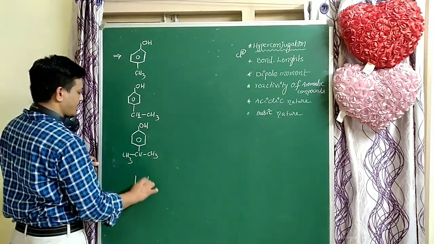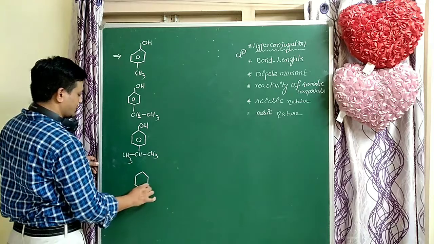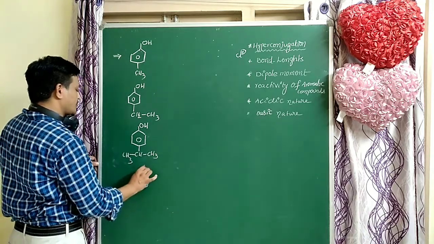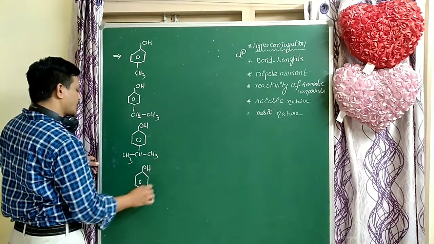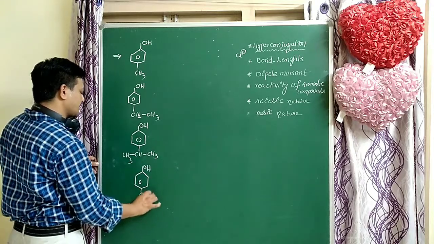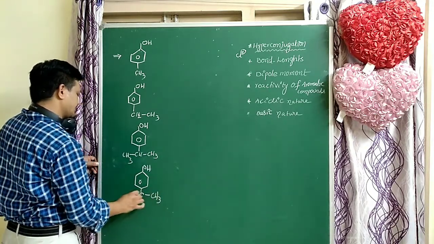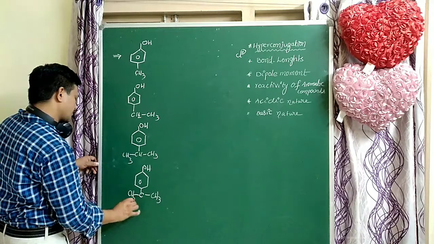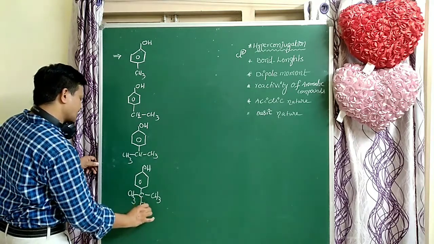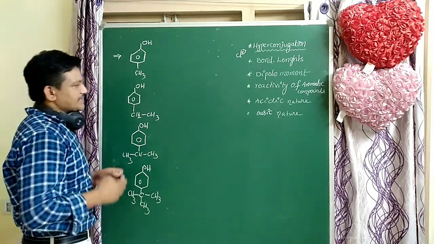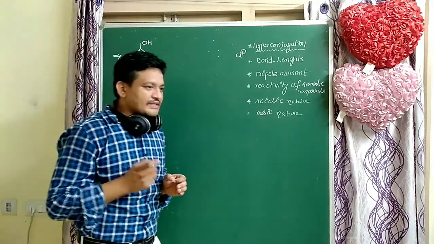So next, tertiary butyl group is there. So which of the following is more acidic? So here acidic nature increases.